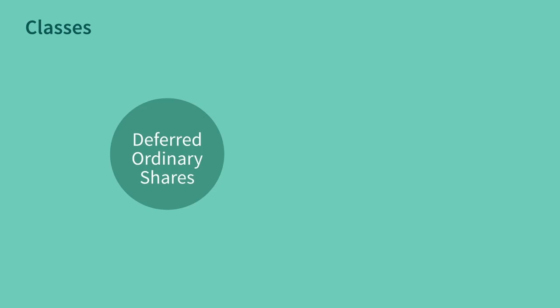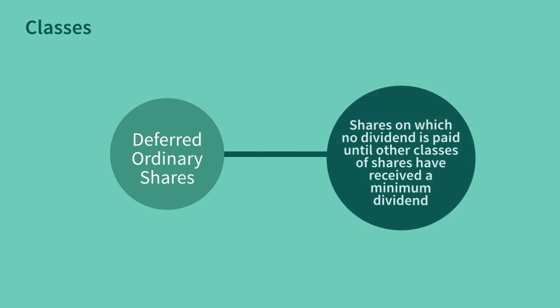Deferred ordinary shares. Shares on which no dividend is paid until other classes of shares have received a minimum dividend. Thereafter, they will usually be fully participating.